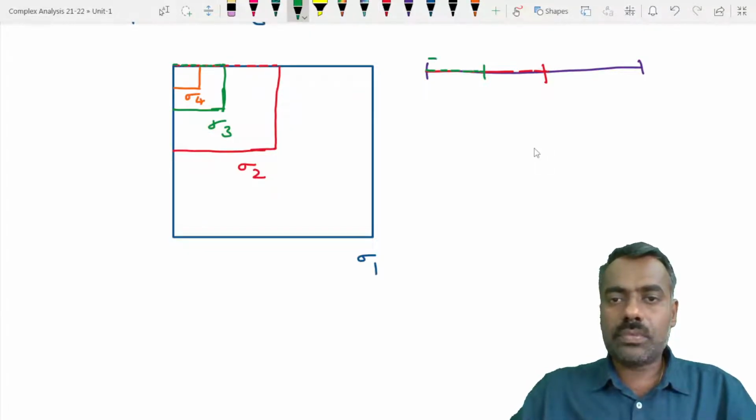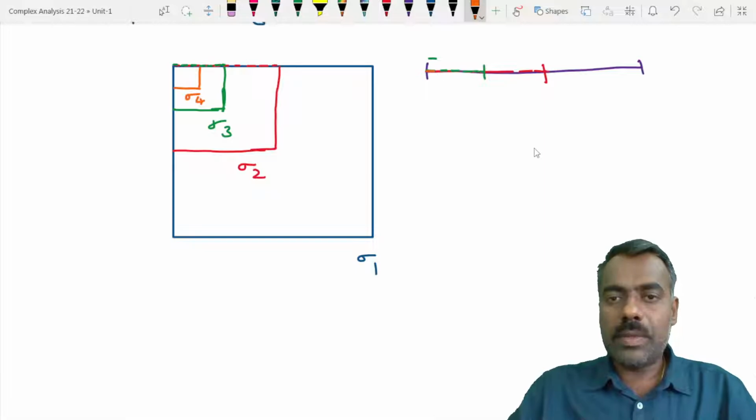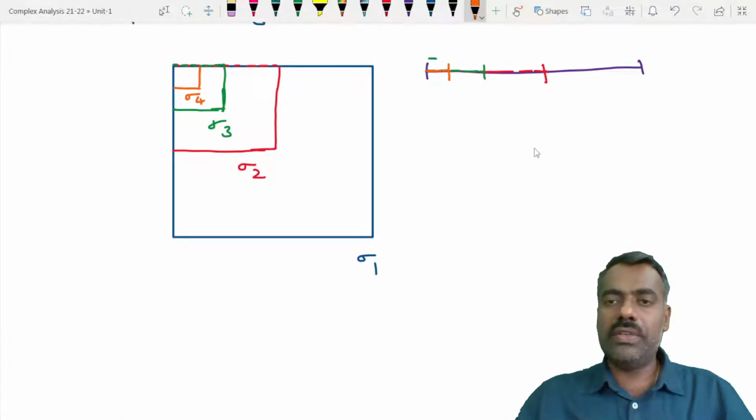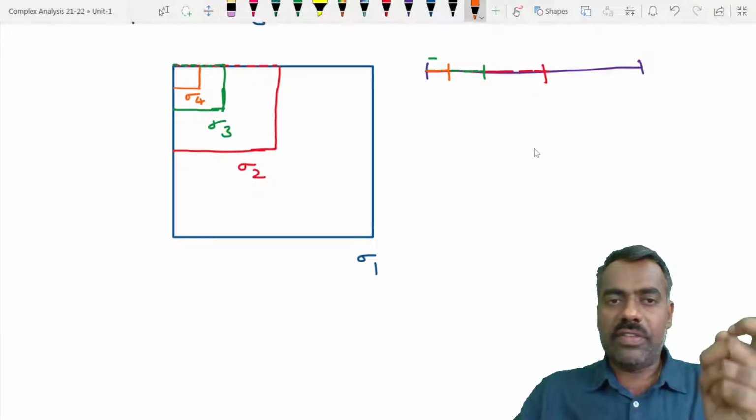Then what we have here is orange, and that much is common for this much. It will keep on decreasing. So you have a nested interval theorem for this horizontal part.